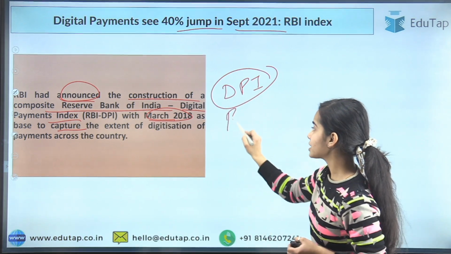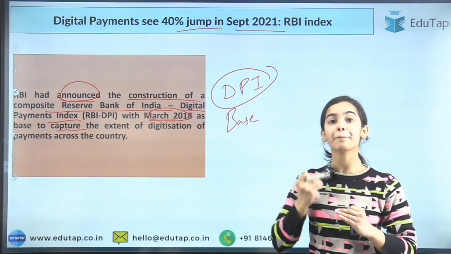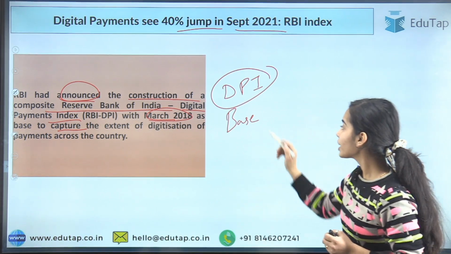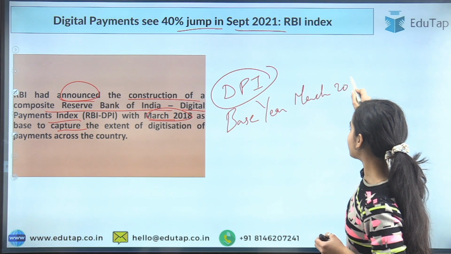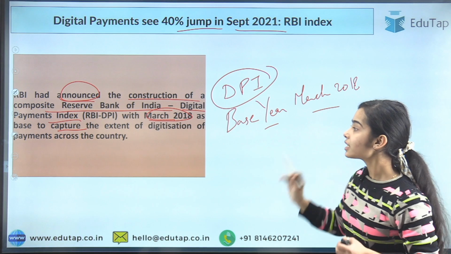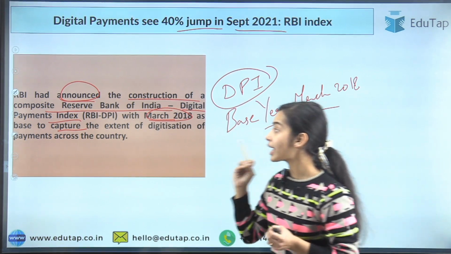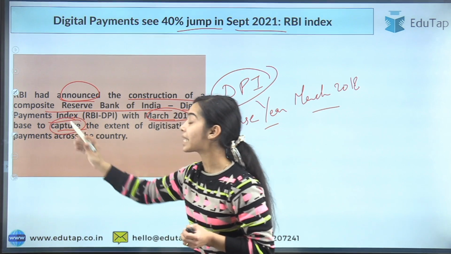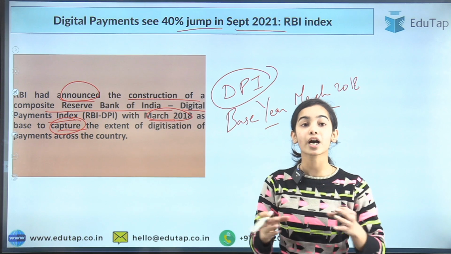So the base year, see, most indices have a base year against which we are comparing something. Okay, so here the base year is March 2018. Here what we are trying to capture through this index is the extent of digitization of payments across India. Okay, across the country.